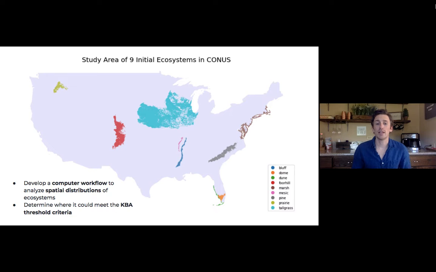Our goal was to utilize computer coding to produce an automatic workflow that can analyze spatial distributions of any terrestrial ecosystem type and determine where it could meet the KBA threshold criteria. Our toolkit will also help determine if these current thresholds may be set too high, especially for ecosystems with linear or fragmented spatial characteristics. In these instances, it can be difficult to locate independent areas large enough to qualify for conservation using the current standard, or that are in close enough proximity to other areas to allow them to be managed together as a single conservation unit.